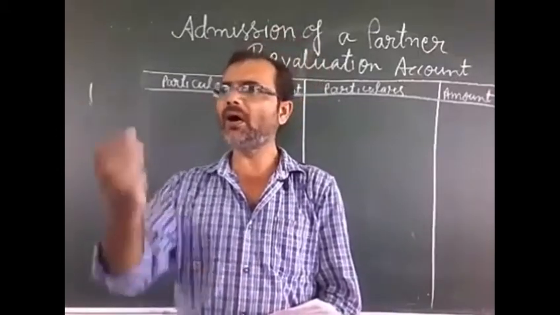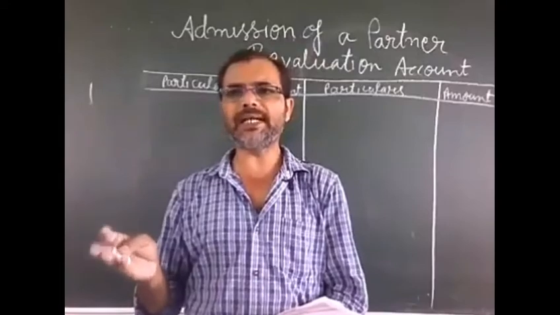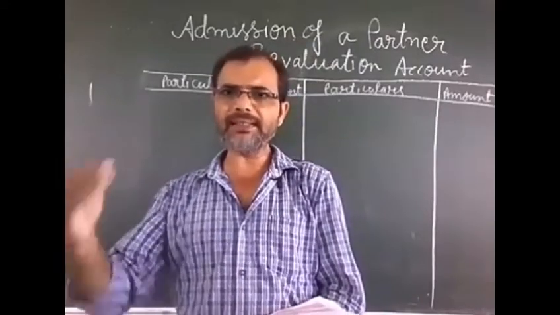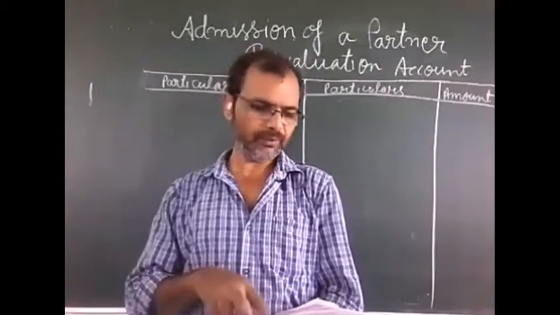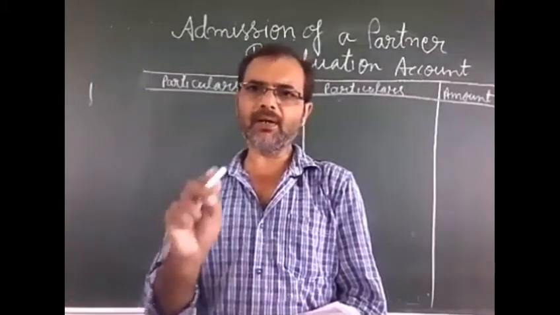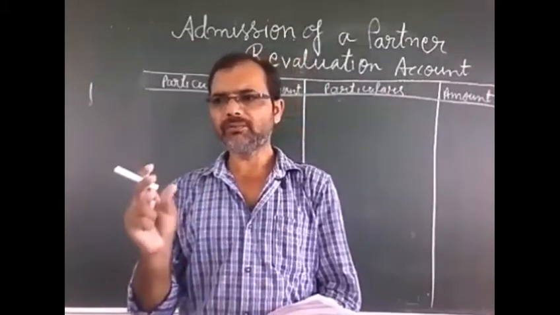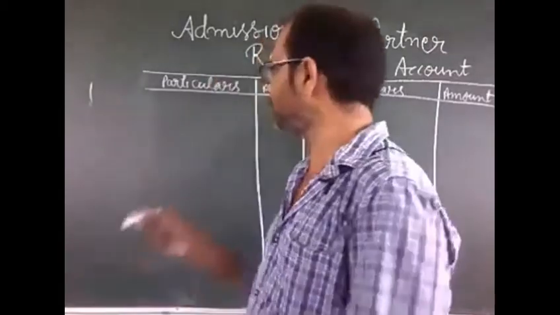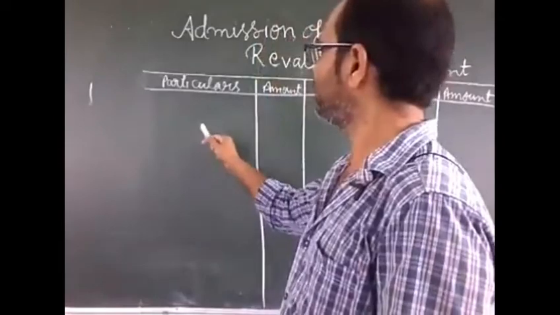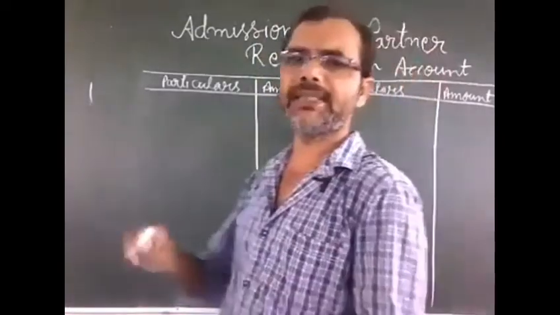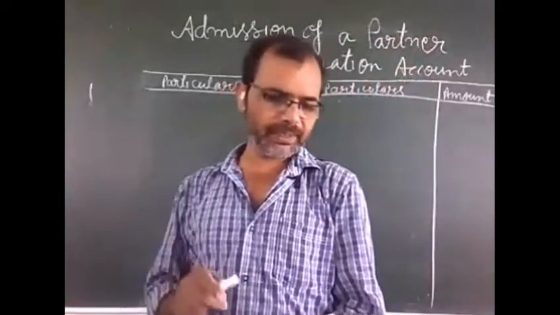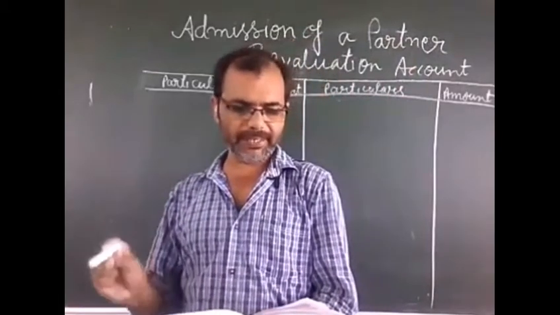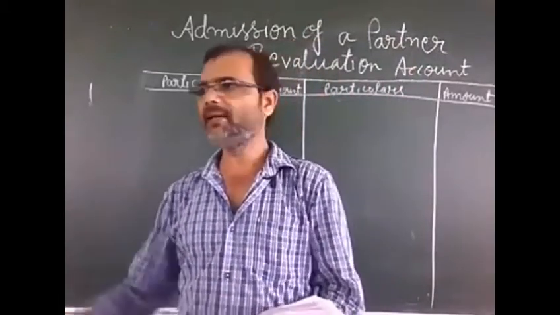Now we will see all the conditions and adjustments written below the balance sheet of your question. All these conditions are very important and we will try to understand how we can adjust all these adjustments. The first one is that C is the new partner and C will bring 5 lakh as capital.